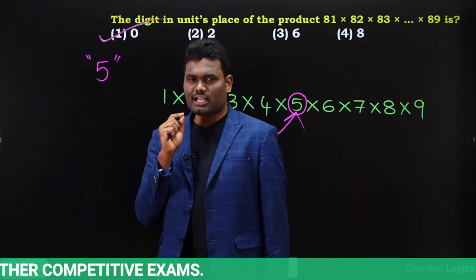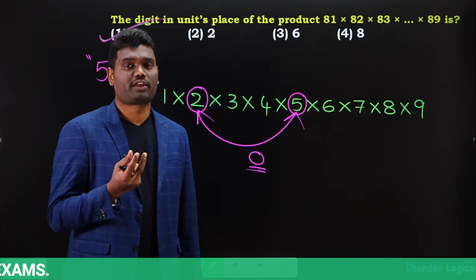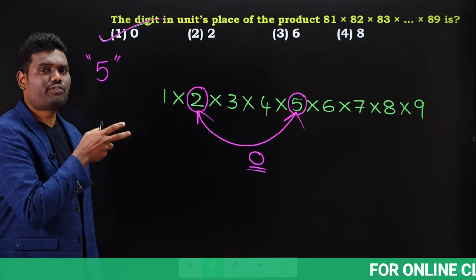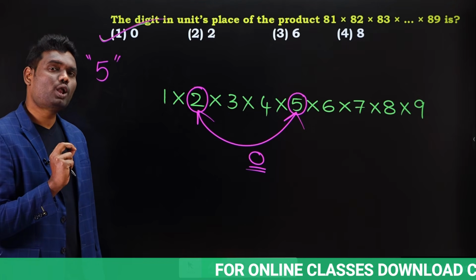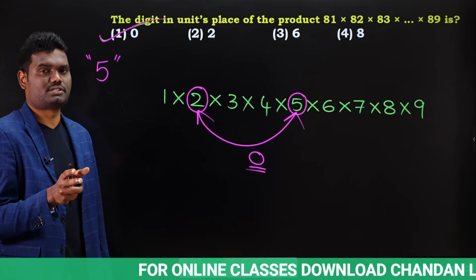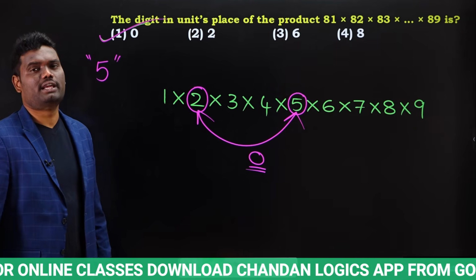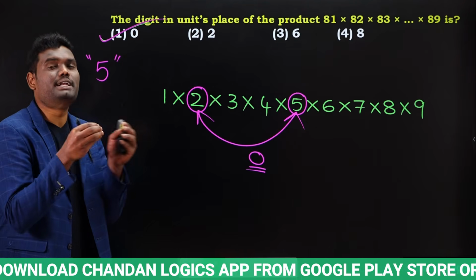If you are having at least one even number, then we will get last digit as 0 whenever we are having 5 and we are supposed to find the resultant multiplication. Okay, if all of them are odd numbers, and if you are having 5, then obviously last digit is going to be 5 if it is multiplication.